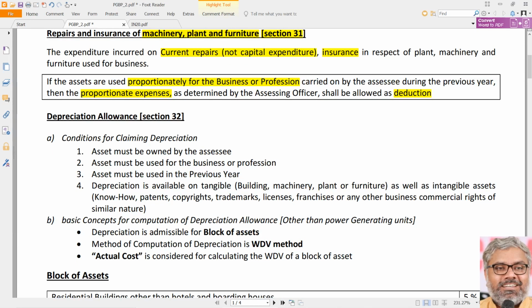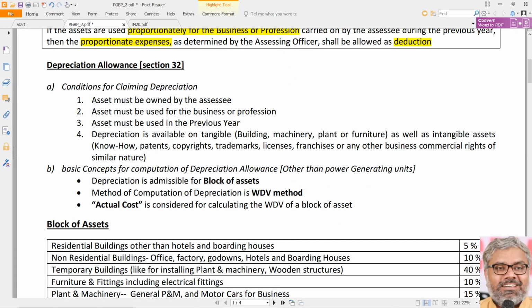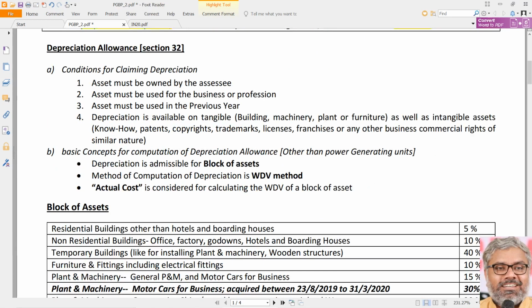That's an example only. Like this, any case in the exam questions, if there is a mention about usage of the assets partially for business purposes, partially for personal purposes, to the extent it is related to the personal purposes, it cannot be allowed as deduction.